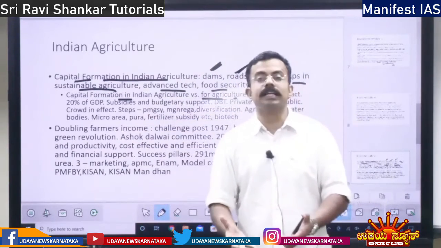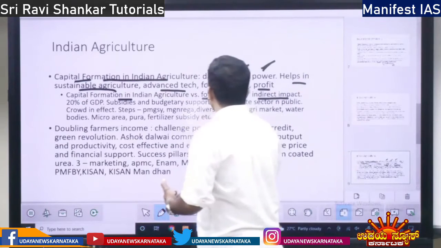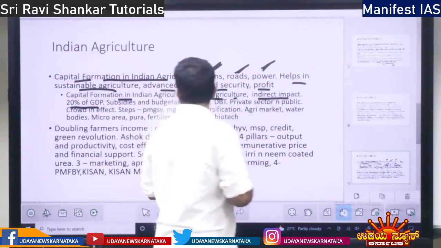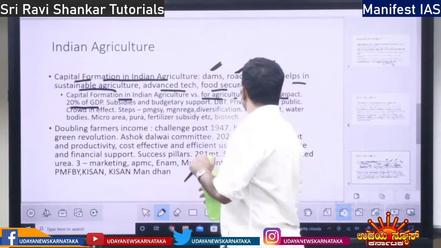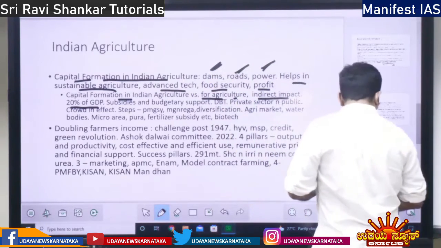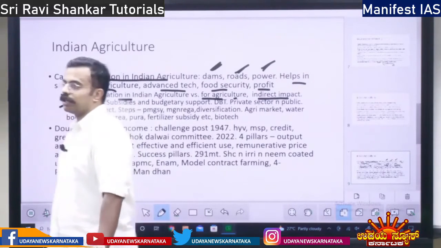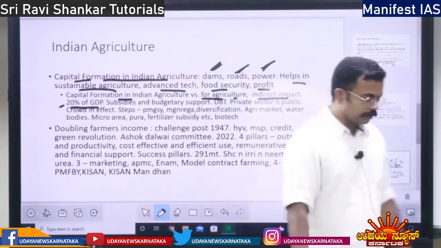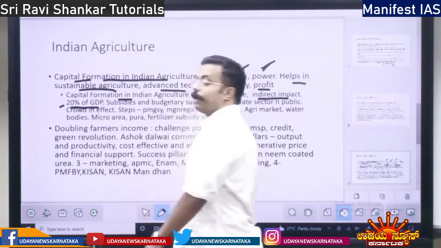And from the agricultural products, what is the capital we are getting? What is the profit we are getting? That is the difference between in agriculture and for agriculture. Then 20% of GDP. Capital formation for agriculture, sorry, not in agriculture, for agriculture, whatever we are supporting with capital, is 20% of our GDP.